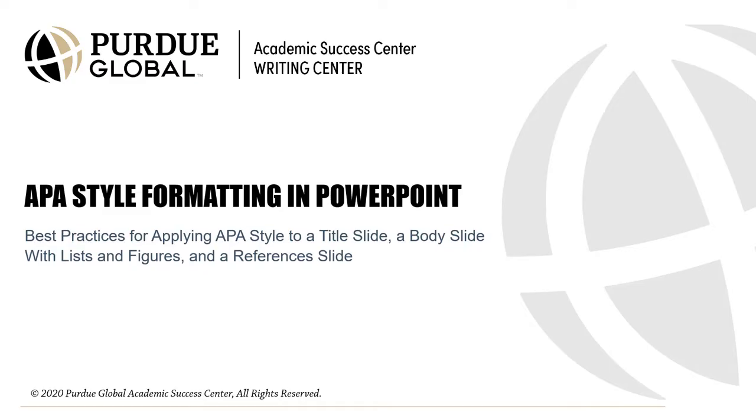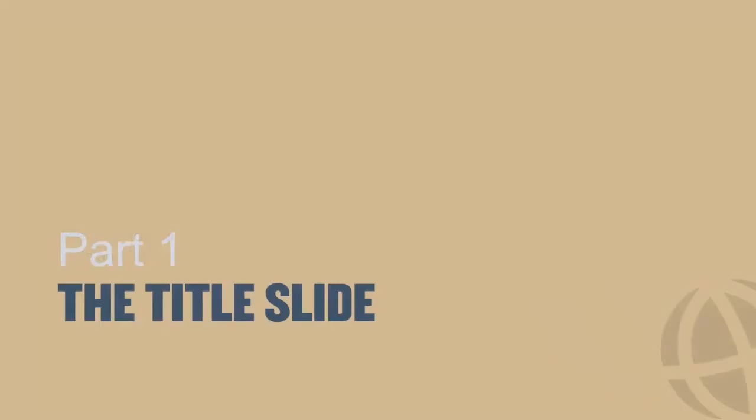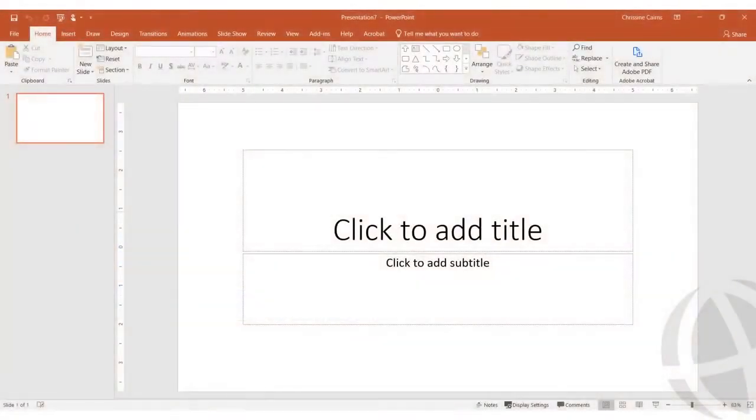I'm going to show you how to apply APA-style 7th edition formatting in PowerPoint. I will begin with the title slide. When you open a new PowerPoint presentation, you'll see a title slide with pre-formatted areas to add text. Since APA-style student papers begin with a title page, we can adapt the title page guidelines to a title slide.